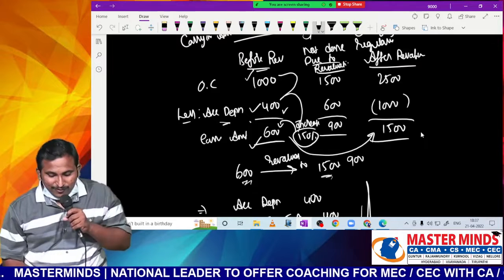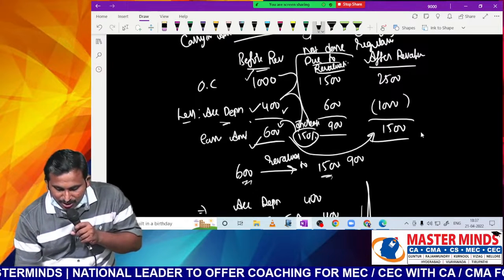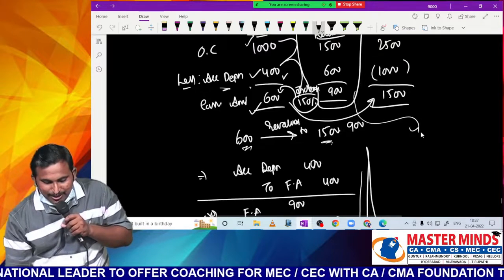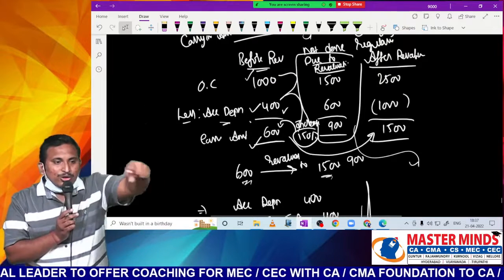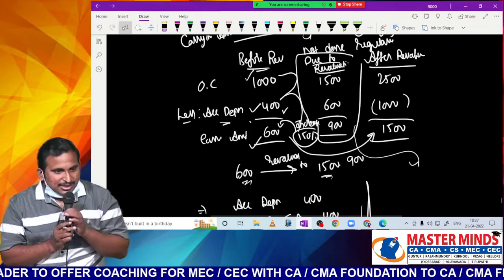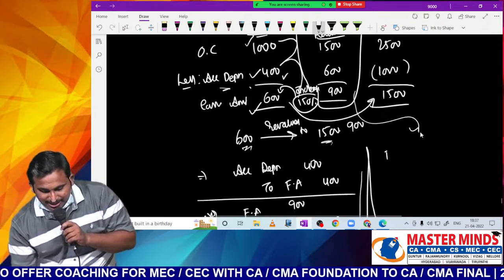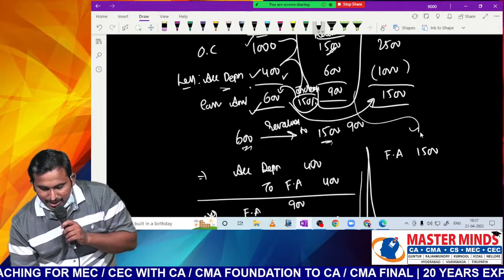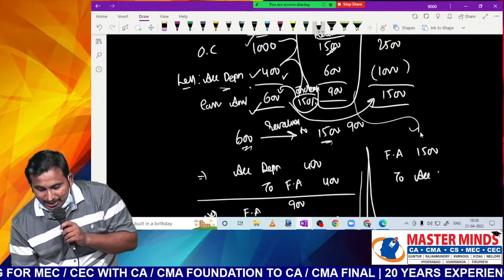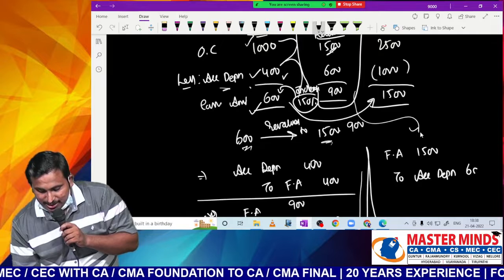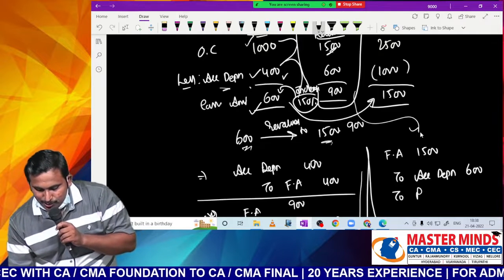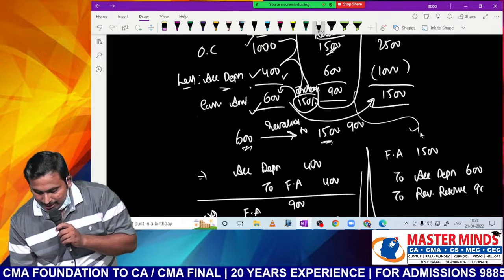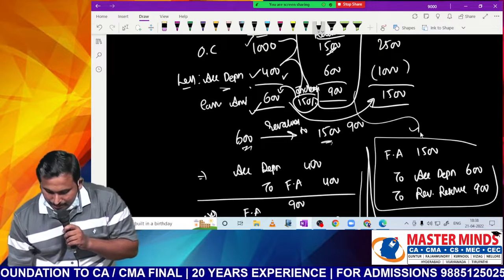Now here, due to revaluation, whatever is happening, that only we are going to record. In this method, the asset will still continue at original cost, yes. That's why we have to increase the asset. How much? You could observe 1500. Fixed asset account at 1500. To accumulated depreciation I should increase. How much? 600. The increase we will transfer to revaluation reserve, 900. This is another method.